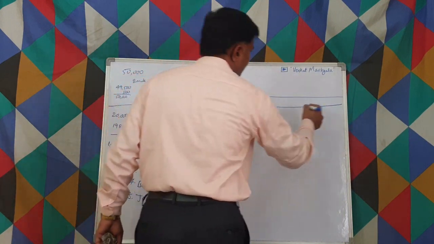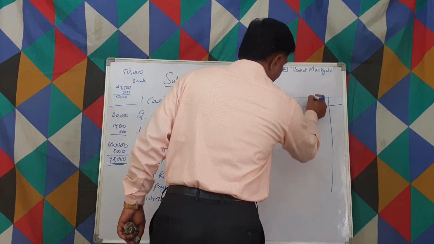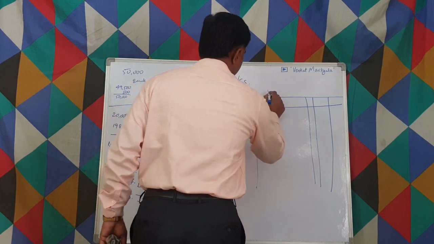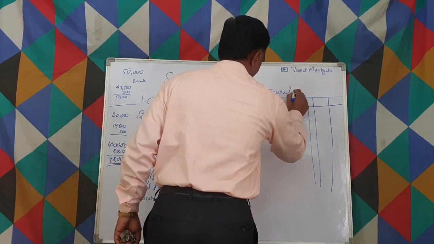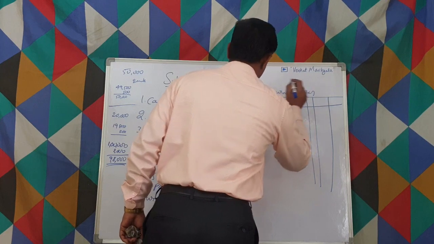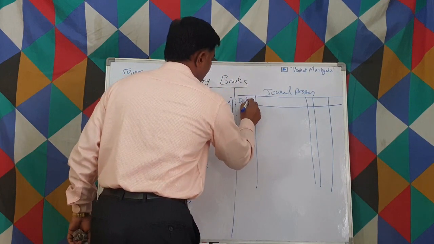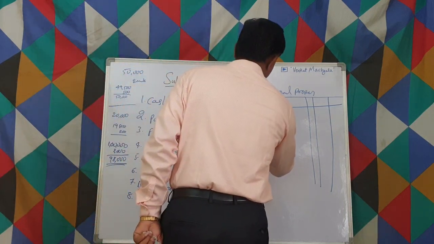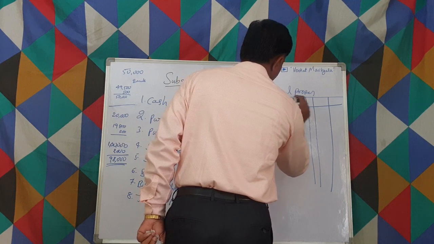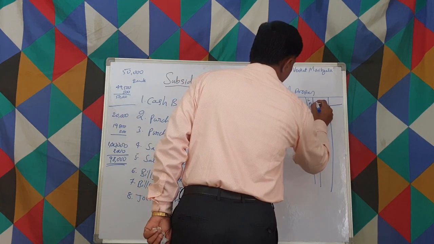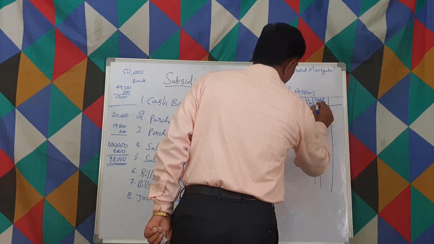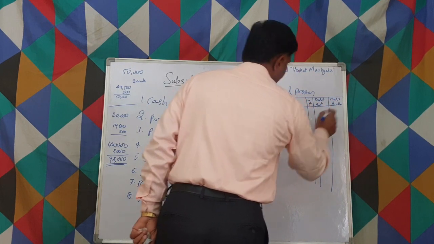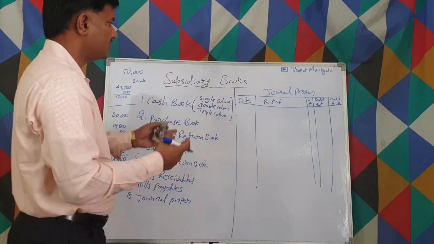So how does the general look? It looks like this. General proper, right? And this is the date, whatever the date of the transaction, it's date wise, we write in chronological order. Particulars, ledger folio, debit amount, credit amount, right? Debit amount and credit amount. Here we write the general. Let us